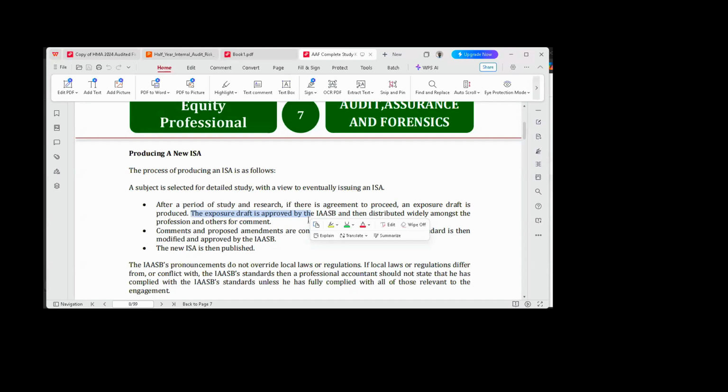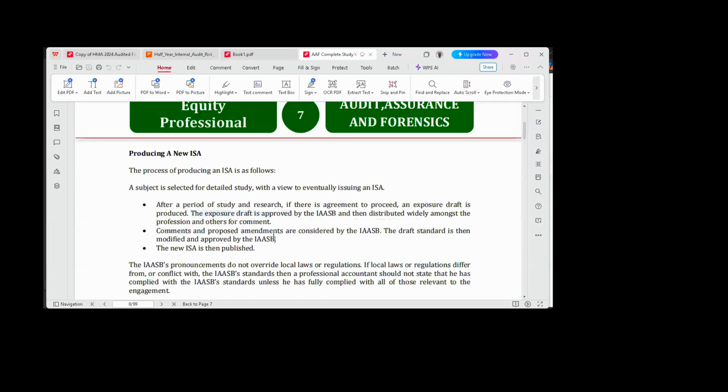So after they have received the contributions of member countries or member professional bodies, they are going to look at all the contributions one after the other. In some areas, they are going to make some amendments, some adjustments, some corrections. They will do all of these things. At the end of the day, when they are able to harmonize all of this information that they have received, they will now turn it into an auditing standard. It becomes an auditing standard.